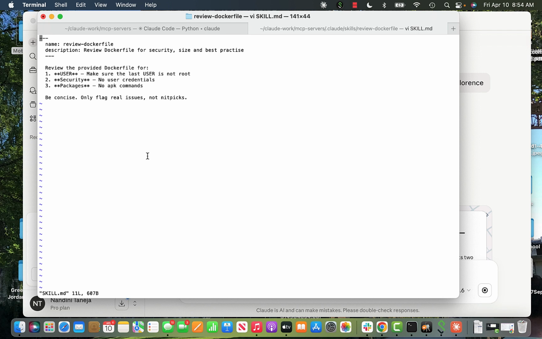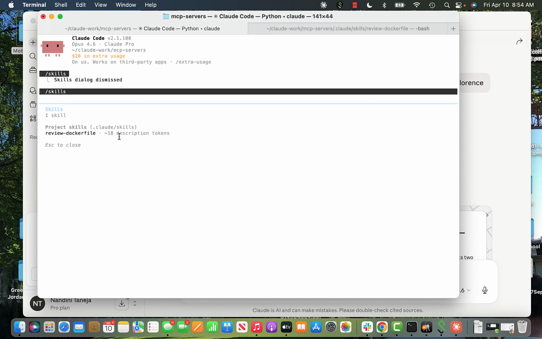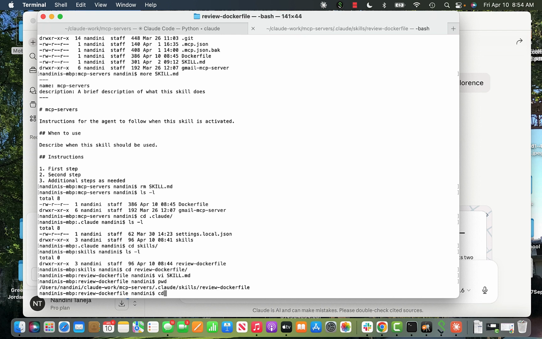This skill gets invoked and can be used as part of my Claude Code. So if I have a Docker file, it will go and review it, and it will say, you fix this and all. That's the way skills work in Claude Code. If you see, I went to my Claude Code and I said skill, and it shows me there is a review Docker file. Now if I create a Docker file, so I created a Docker file also.